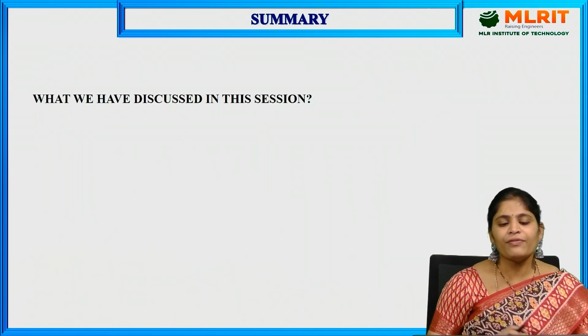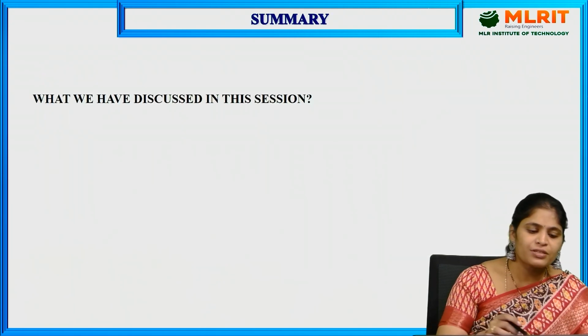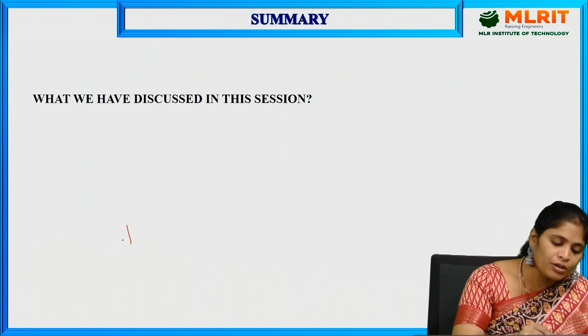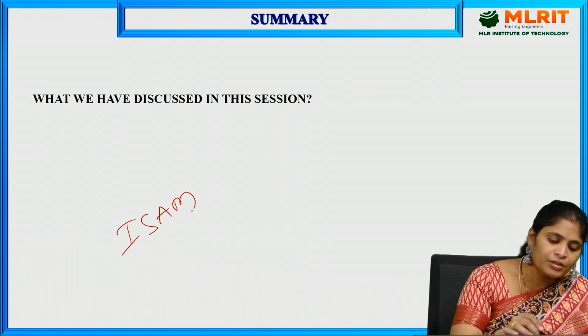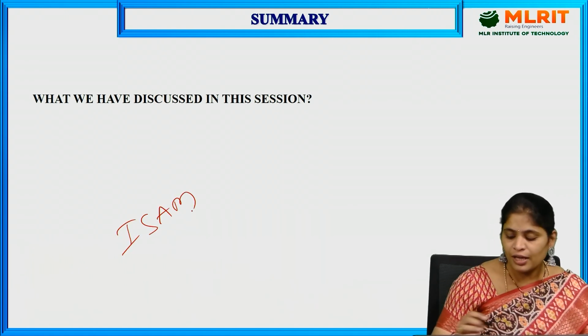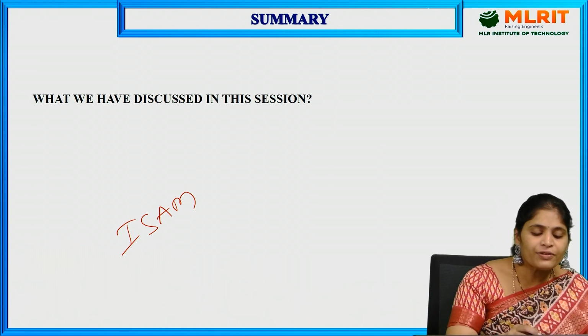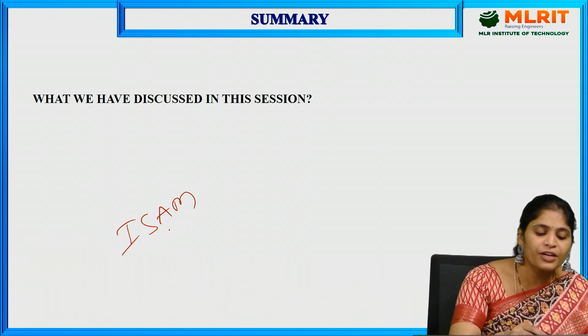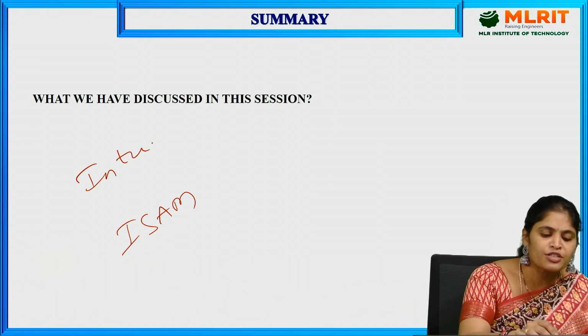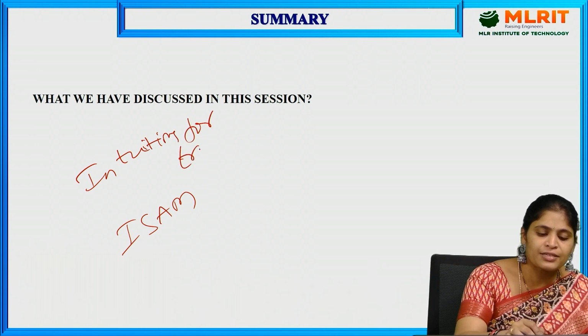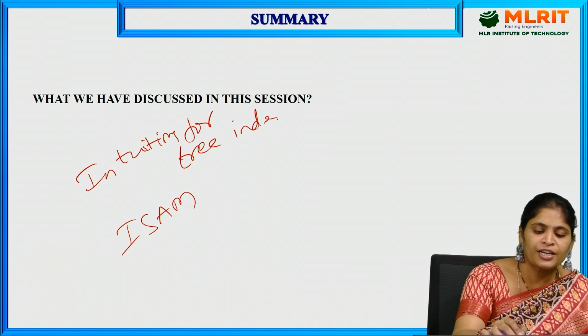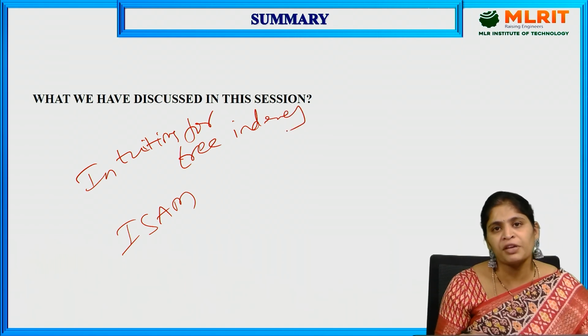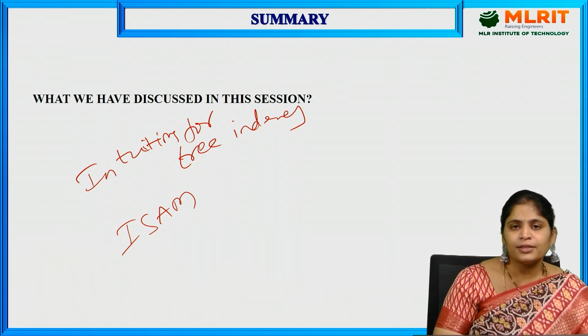So what have we discussed in this session? We have discussed ISAM, and before that, intuitions for tree indexes, that means the reasons behind choosing tree-based indexing.